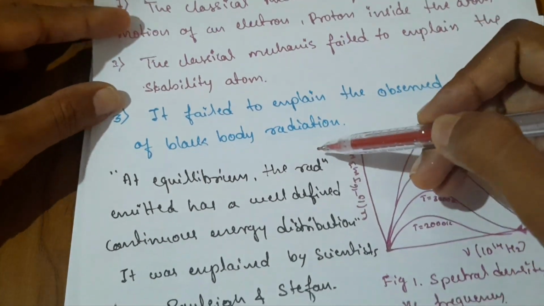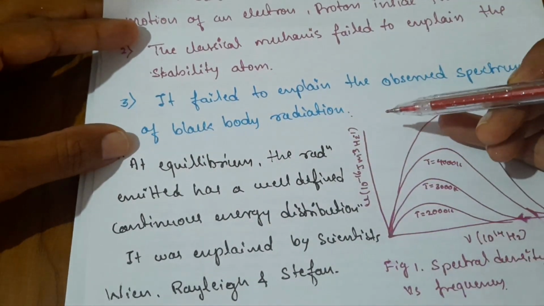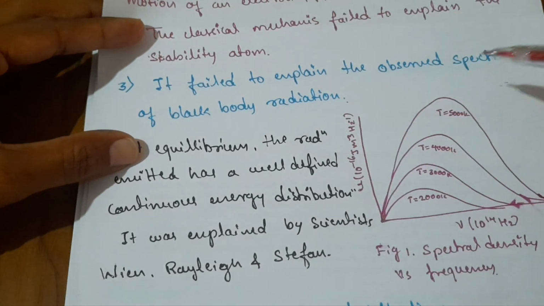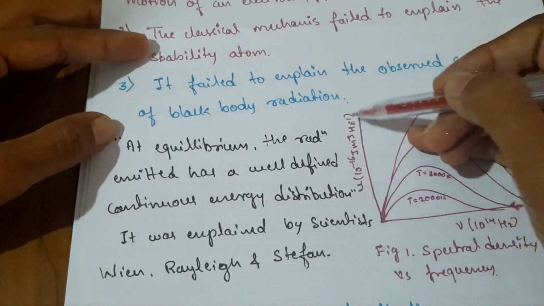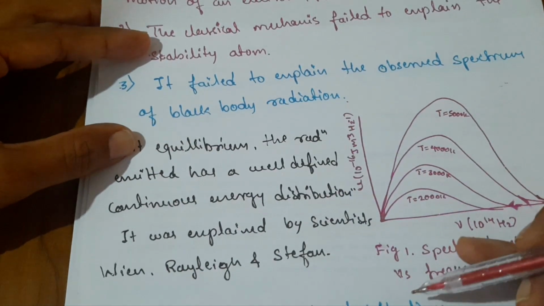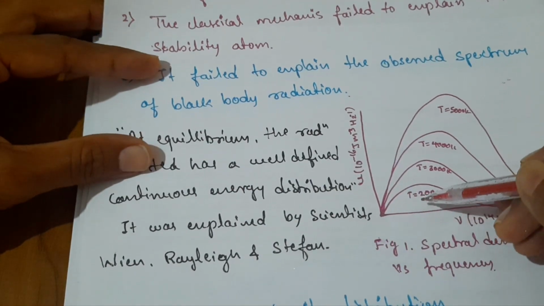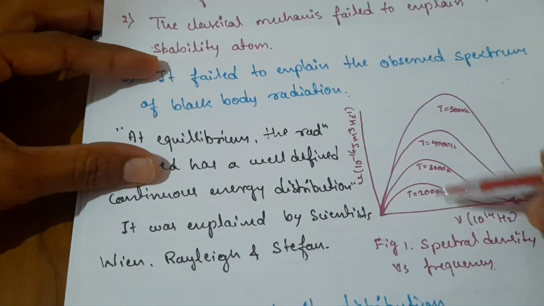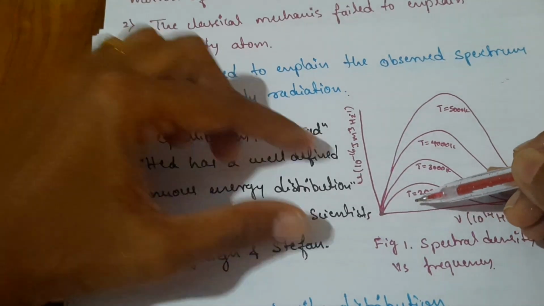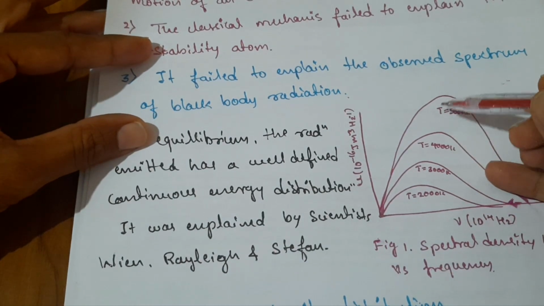Another one: it failed to explain the observed spectrum of black body radiation. Classical mechanics also failed to explain the black body radiation spectrum. A black body is one which absorbs all the radiation falling on it. If we take a black body, you can see the diagram here, energy density versus frequency. If we plot the graph for the black body at different temperatures, we have the absorption peak here.